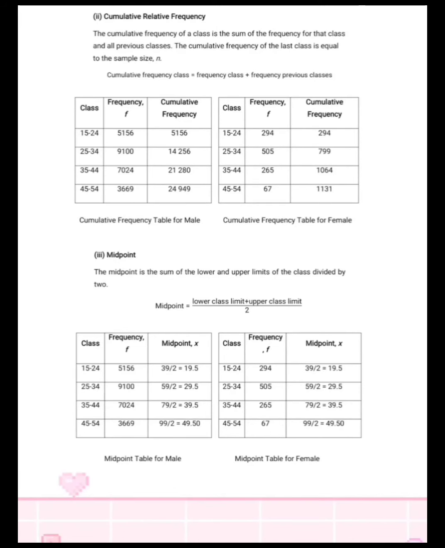by 2. For example, for the class of 15 until 24, we add 15 and 24. Then we get 39. From the 39, we divide it by 2 and we get the midpoint, which is 19.5.